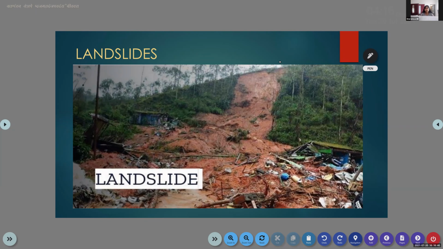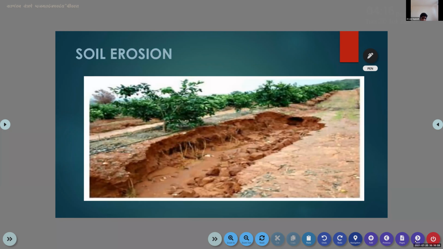Mass movement of rocks also leads to landslides, so it adversely affects our land. It leads to soil erosion. The next one is soil erosion. We already discussed the meaning: the upper layer of the soil being washed away by wind and water is known as soil erosion.